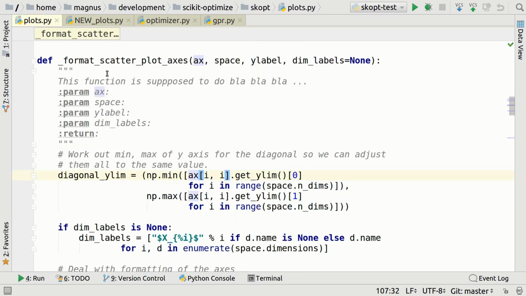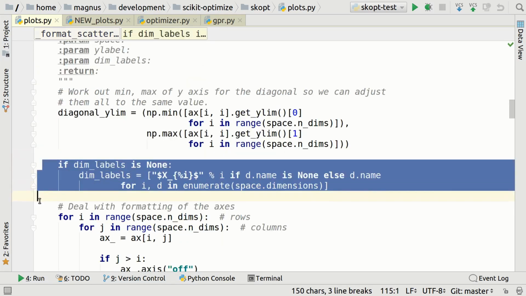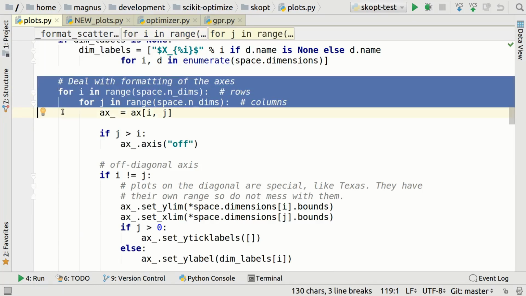Okay, so let's go back to the original code and the function we were looking at before. So what we just did was we fixed all of this, and we made it into a function that you can easily understand and debug and maintain. Now the next lines here I'm not going to go into because all of this is removed in the code that I have made. This is no longer relevant. So let's move on to these nested for loops. Deal with formatting of the axis. Alright, here we have the rows and here we have the columns.